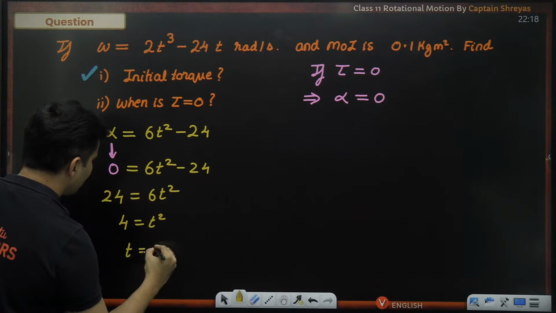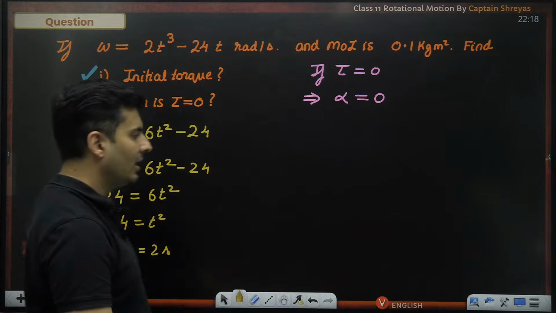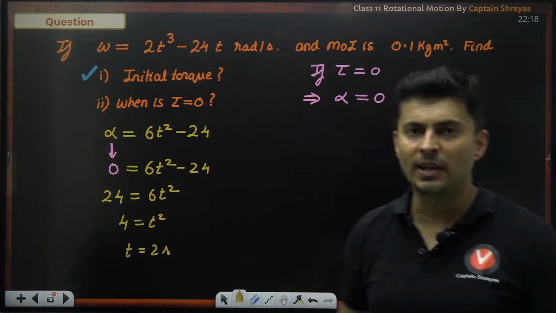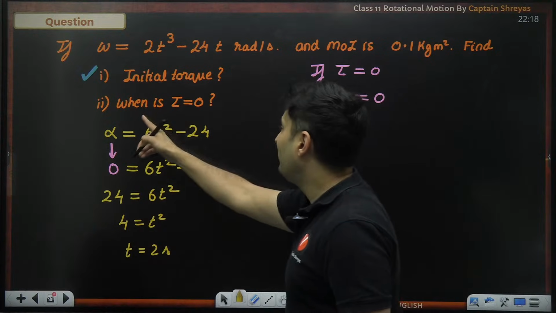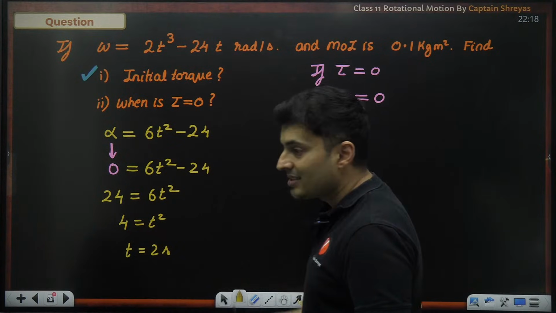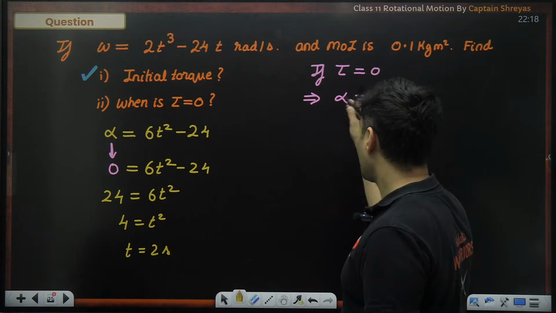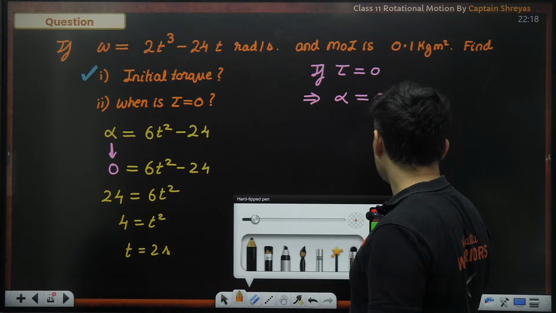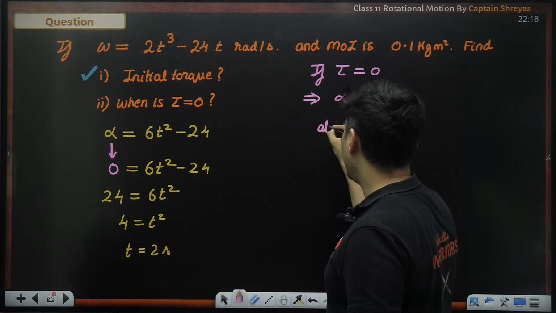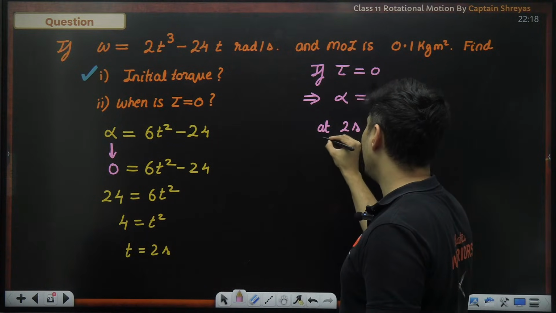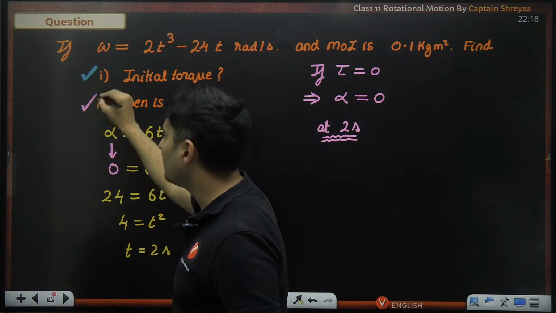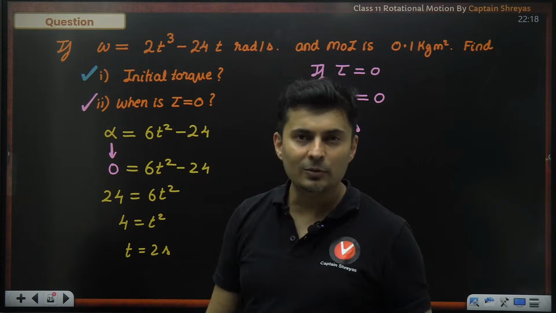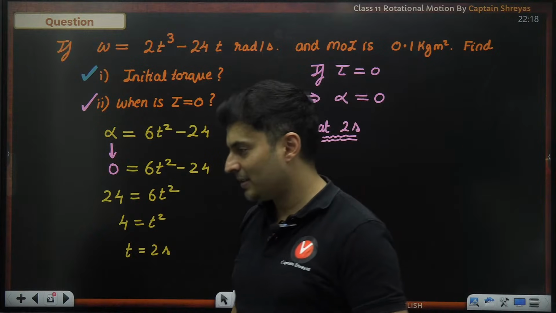So time is 2 seconds. I can't take negative time; it has to be positive. So when is the torque 0? It is 0 at 2 seconds. That is the final answer. Is that clear? So we figured that bit out also. These are the kind of questions that you can expect.